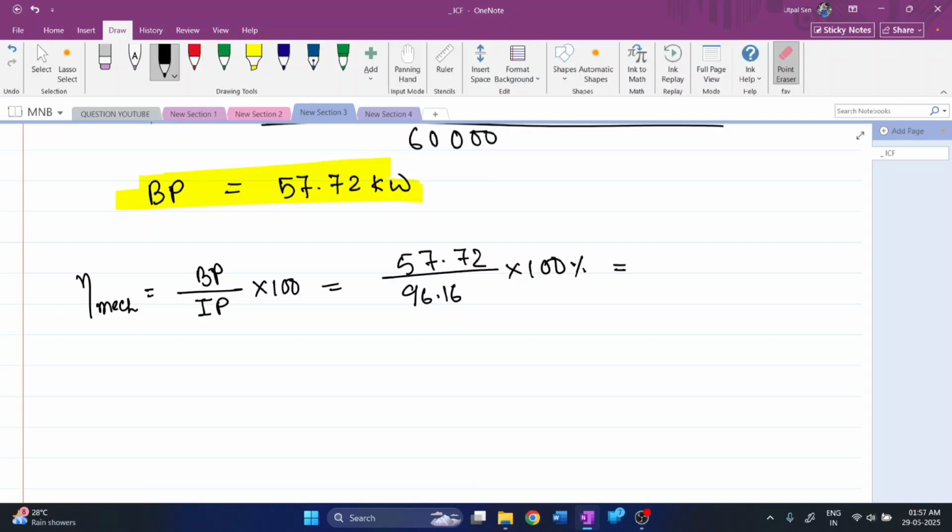That will give us a percentage of around 60%. So the mechanical efficiency will be 60%. All the given conditions are found out: the indicated power, brake power and mechanical efficiency. Hence, this is the solution.